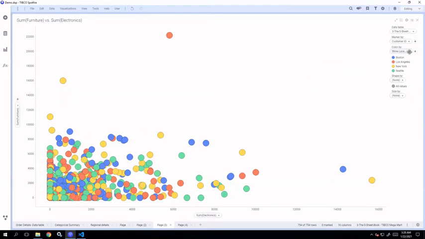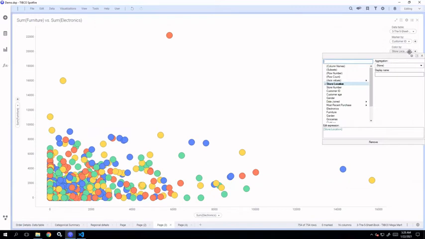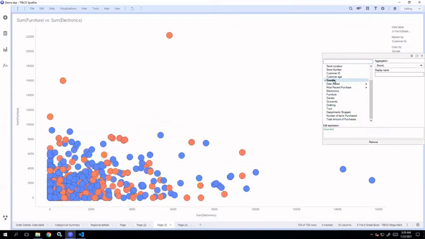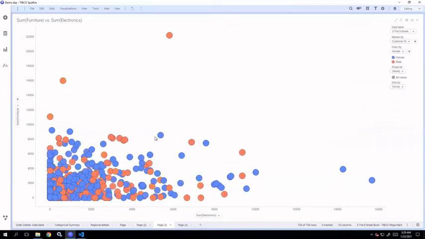Then you have color by variable. Right now it's already been configured as store location. You can also change it to, let's say, gender. So the blue ones represent the female and the red ones represent the male, like that.